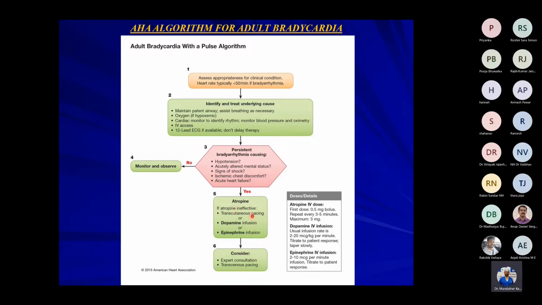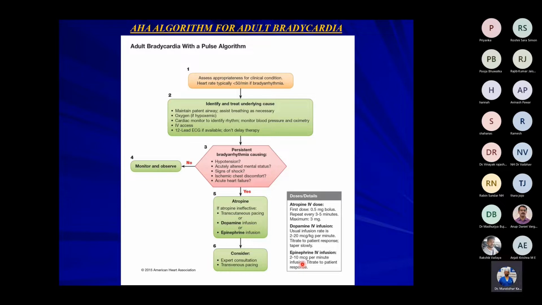So the dose is similar, but here it is per kg. But there's no per kg here. Just note this one. Dopamine 2 to 20 microgram per kg per minute. Adrenaline is 2 to 10 microgram per minute, not per kg. Okay. And you can use transcutaneous pacing or transvenous pacing.